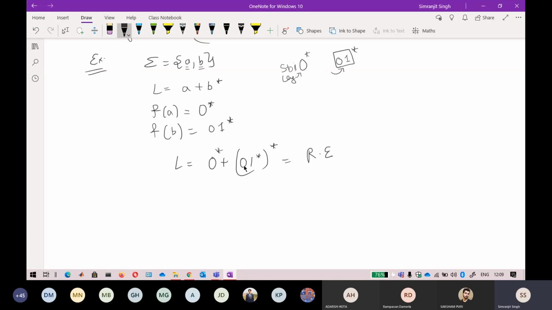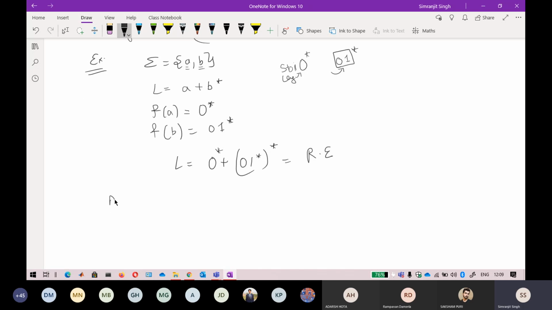If a regular expression is possible, you can easily say it is closed. So substitution is also closed under regular languages.